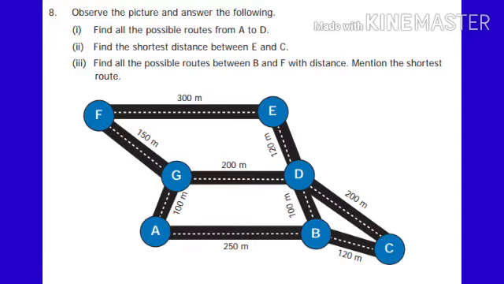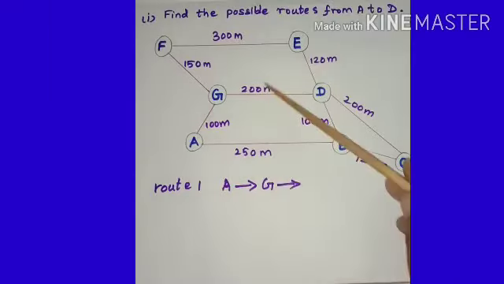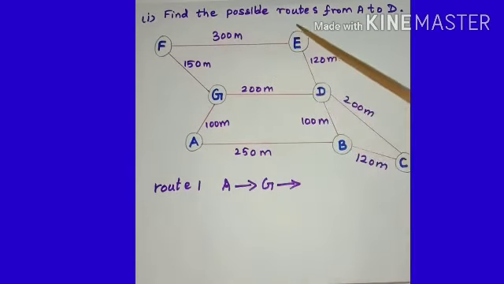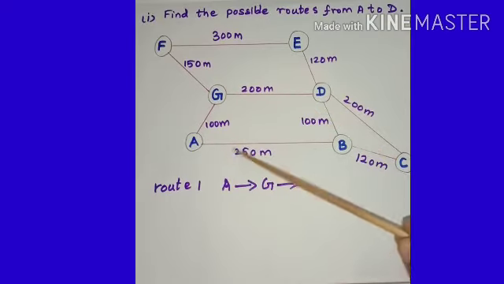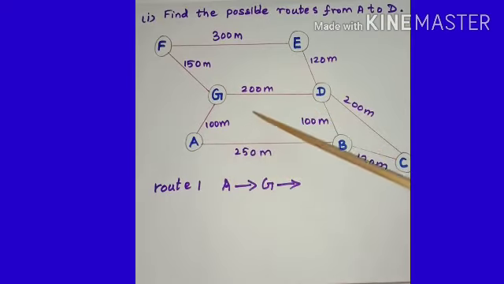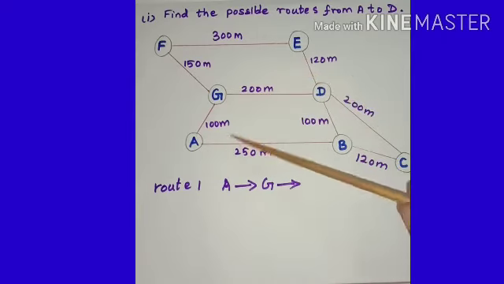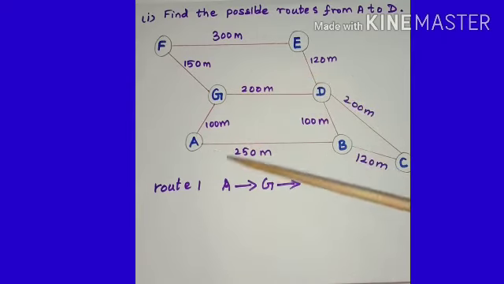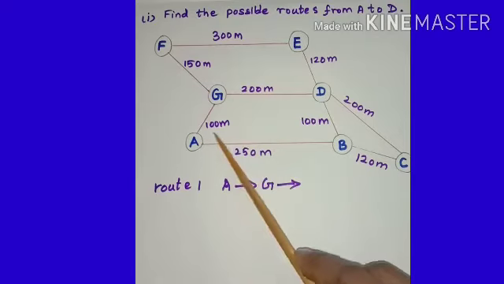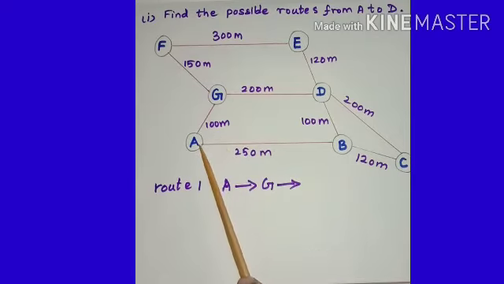8th one. Observe the picture and answer the following. Our first question is, find the possible routes from A to D. So A to D we can travel through many ways. Let's see the first one.